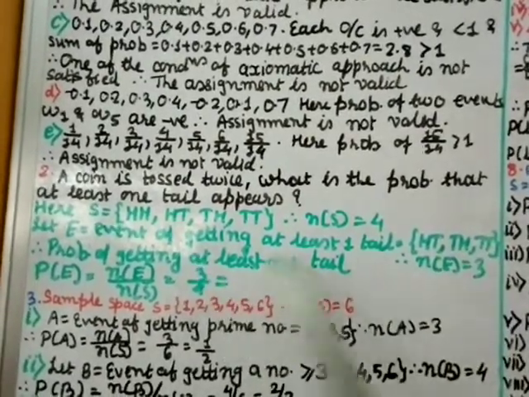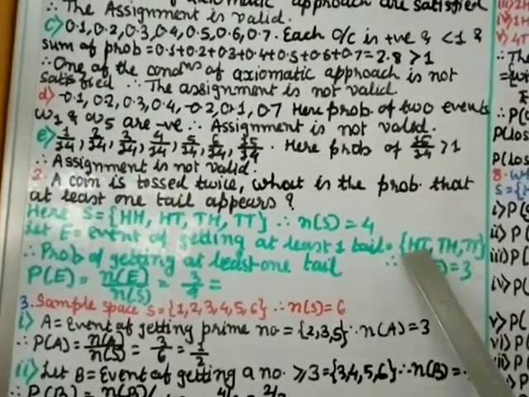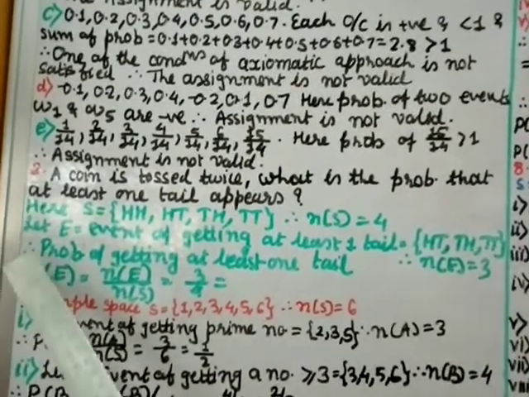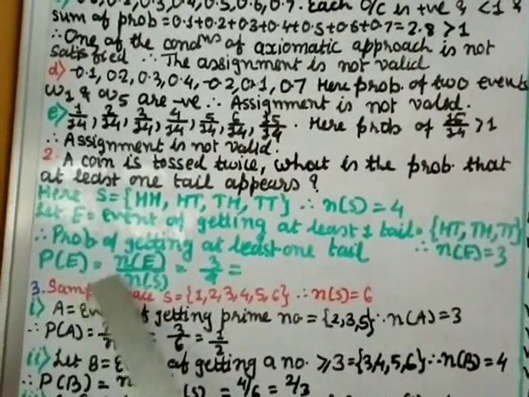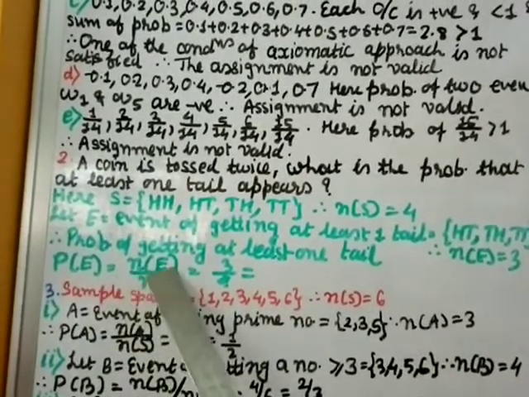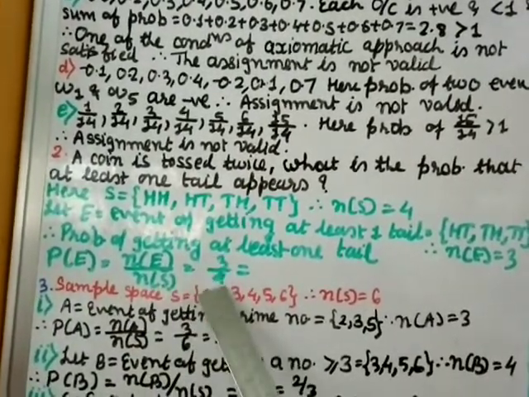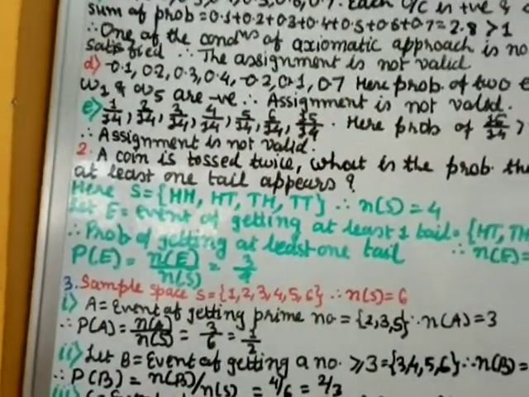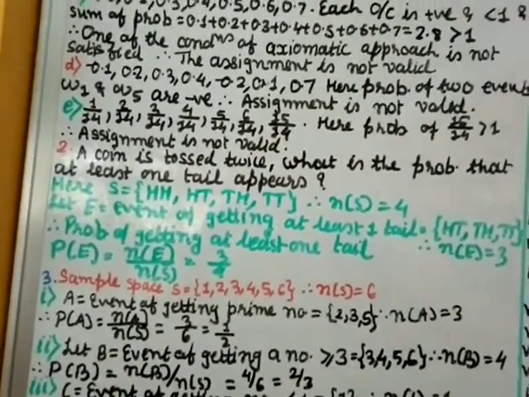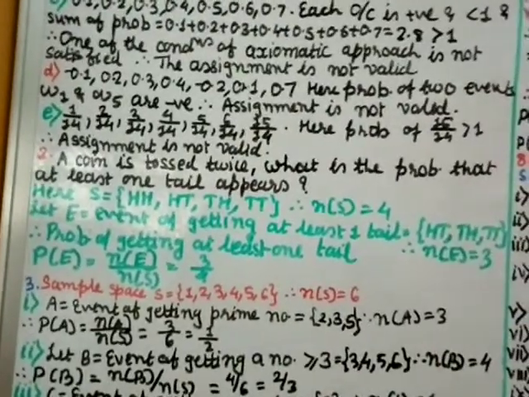That means the number of elements in this event E is equal to 3: 1, 2 and 3 elements, right? Therefore, the probability of getting at least one tail, P of E, is n of A divided by n of S, equal to 3 by 4, right? So you can just keep it 3 by 4. You don't need to write equal to. Okay, so 3 by 4 is the probability of getting at least one tail.